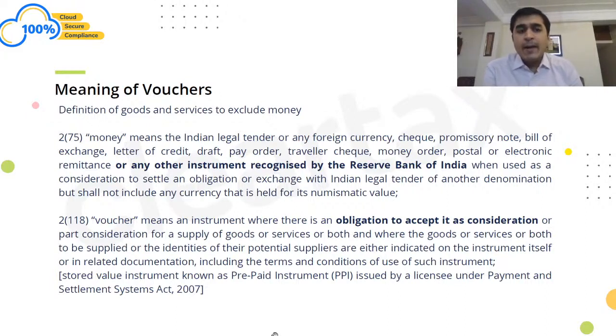Money means Indian legal tender or any foreign currency, cheque, promissory note, anything of this sort. And this is important, the one which is marked in bold: any other instrument recognized by the RBI. So basically, any instrument which is recognized by RBI would be considered as money, correct? So we need to be very clear which instruments are recognized by RBI, which may be categorized as money, right?